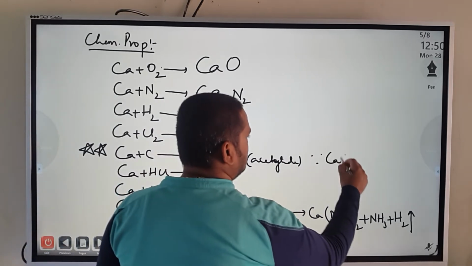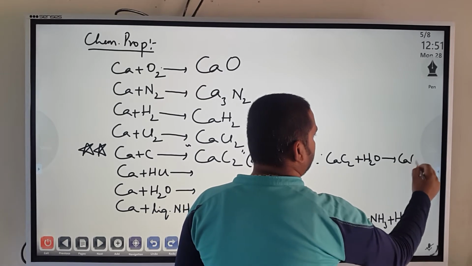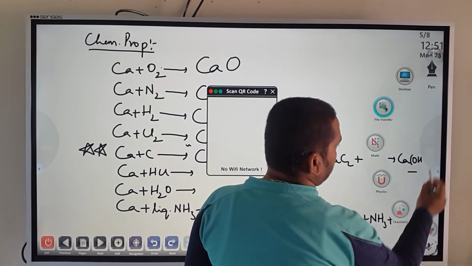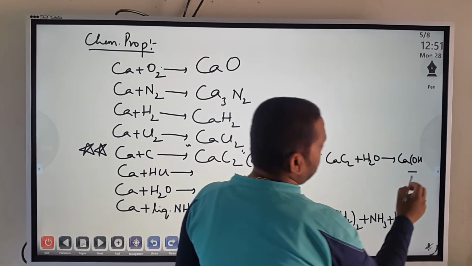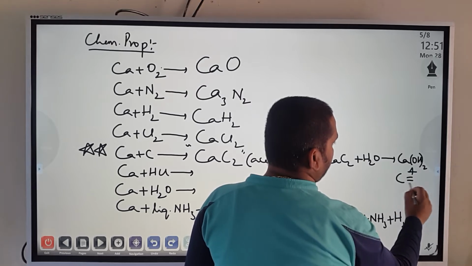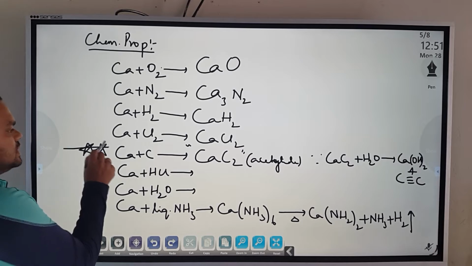Since CaC2 on treating with water will form calcium hydroxide plus C2H2, which is called acetylene. Fine. Coming back, we have seen this reaction multiple times.